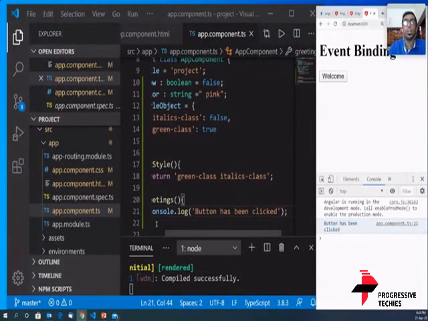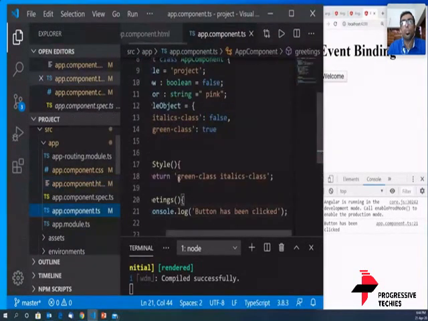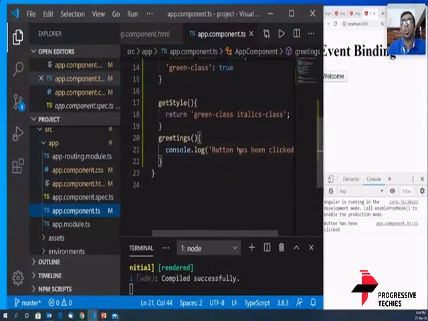How does this happen? It simply happens because now there is a button here, the button that is an HTML tag. It is created here, and it waits for an input. It waits for someone to click on it, and that is what we are defining here in rounded braces. It says click. So when the click event has been understood by the browser, or Angular finds out that someone has clicked on it, it goes to the right hand side. It says go find greeting function, and it goes to the greeting function, and what does it do? Console.log button has been clicked.